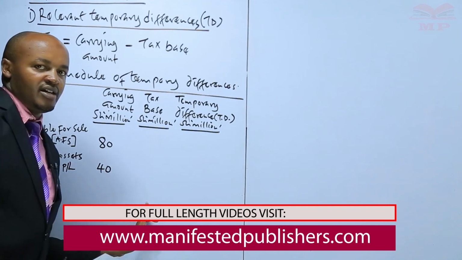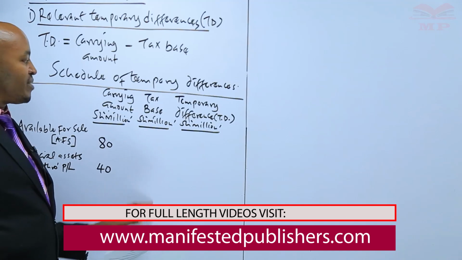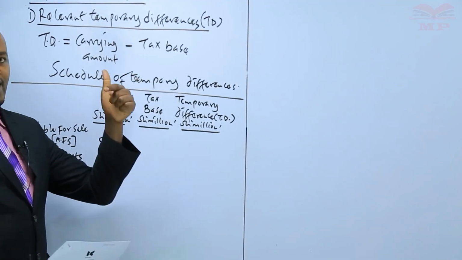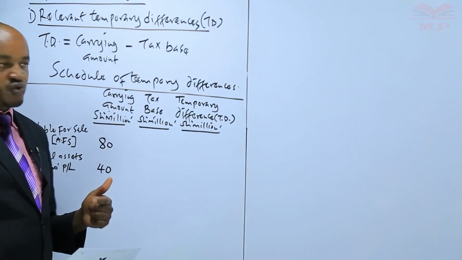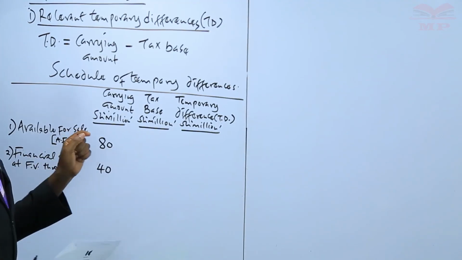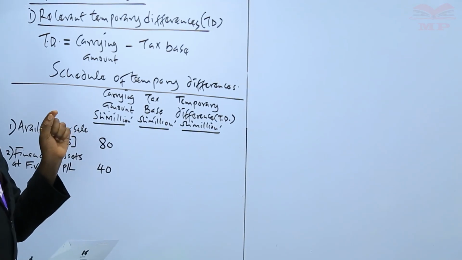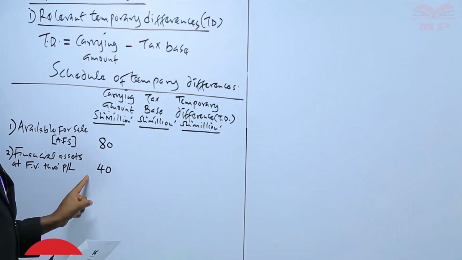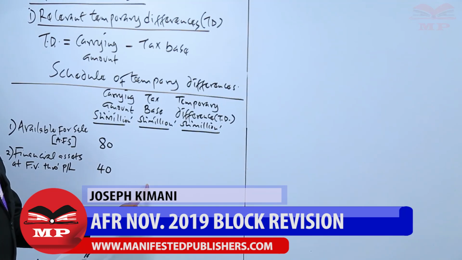So basically, I've said that is never a charge in these questions. The charge is determining what we refer as a tax base. Now, what we need to remember here is that the tax base is the value or is the amount of an asset or liability for tax purpose. Usually, in case of this particular financial asset, they are supposed to be reported in the statement of financial position at their fair value. This is therefore the fair value, but the tax base is always equal to the cost.